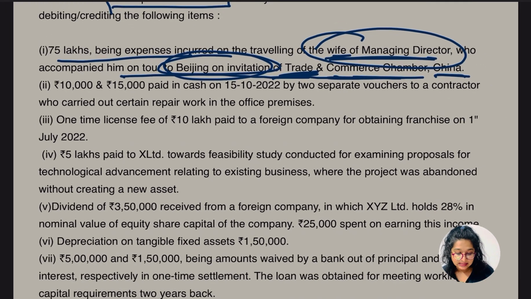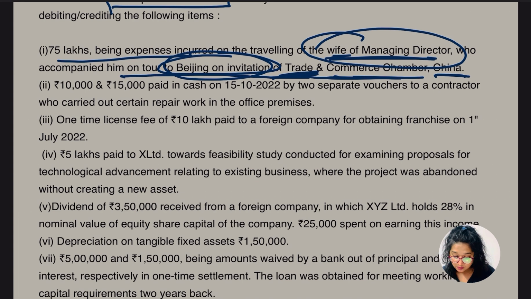Next, the second point is about 10,000 and 15,000 rupees paid in cash. Now we know up to 10,000 it's allowed under which section? Section 40A subsection 3. So yes, 40A(3). Here, as it exceeds the limit of 10,000, the amount is 25,000 and it's in cash, so it's not going to be allowed. We have to add this back.